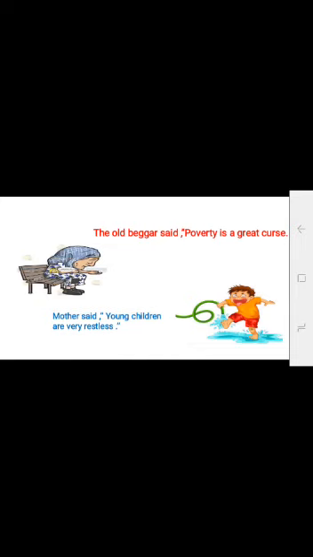Mother said, "Young children are very restless." So, this is also a truth. Children are always restless. So, here also, when you are changing, there will be no change except the replacement of the punctuation mark.